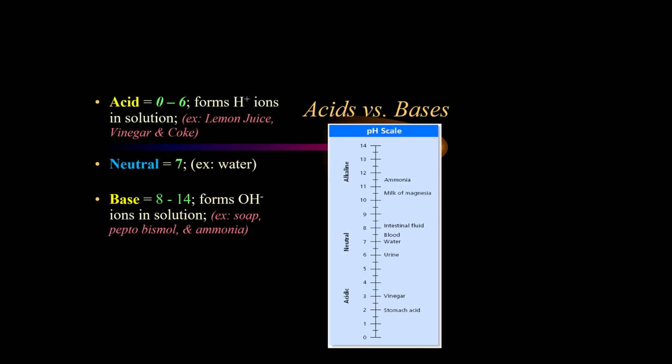Like I said, you're going to get a lot more into it next year. So what you need to know is acid forms H plus ions in solution. So it's going to give off H plus ions. Take water. Water will break apart, and when it breaks apart, you end up with H plus or OH, hydronium or hydroxide ions. All right. And so if it forms H plus in solution, that's going to be an acid. If it forms OH in solution, it is going to be a base.